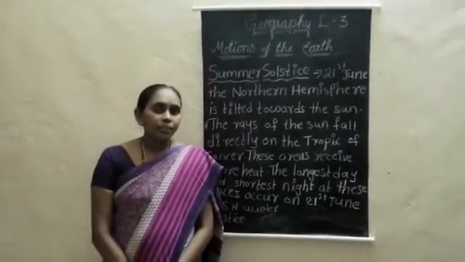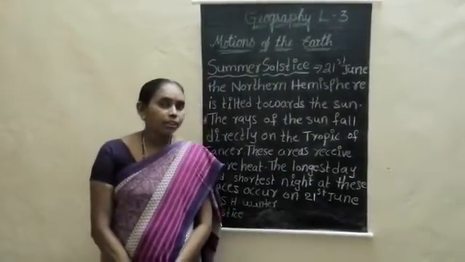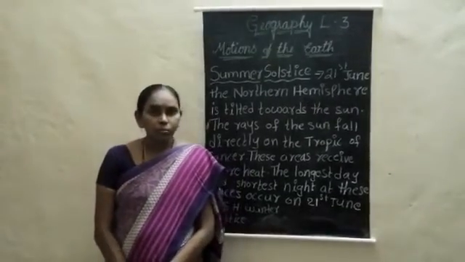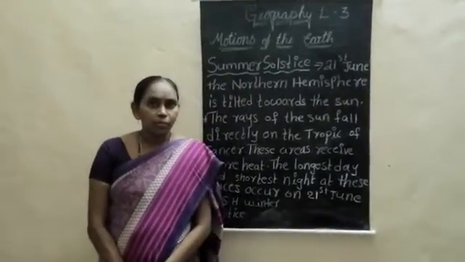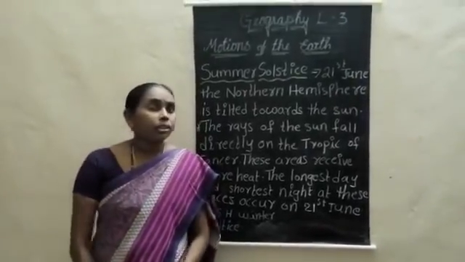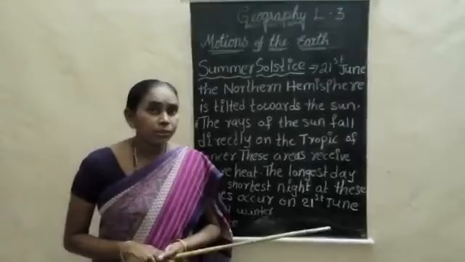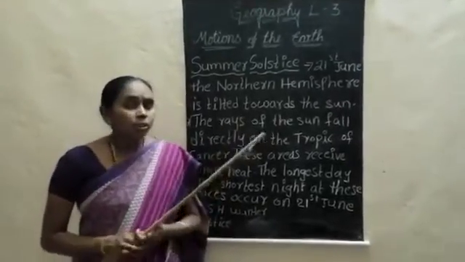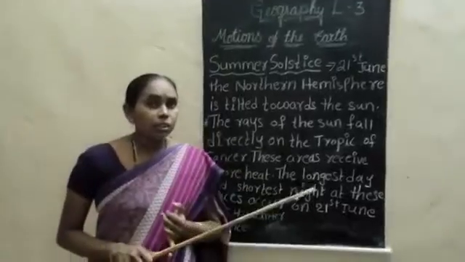Morning children, let us continue the geography third lesson, motions of the earth. We have learned about the rotation and also the revolution. During the revolution, the earth moving around the sun takes 365 days. During the one year, the revolution is going to cause the seasons also.